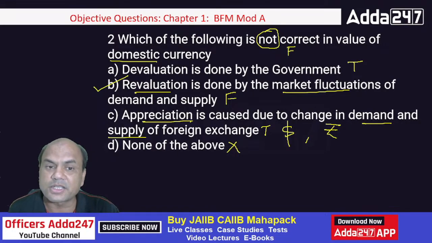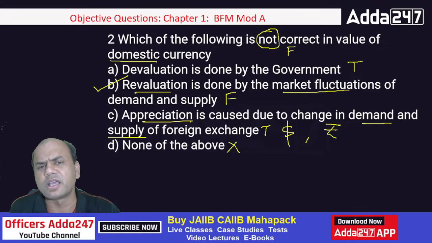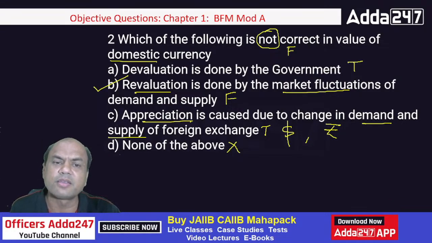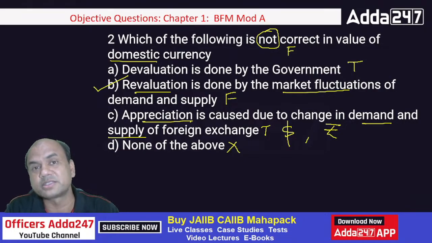In exam, just check if there is some option called as B and C, B and D, A and B like this. Only then check the other options. Otherwise, don't check. Directly, if you see B, you find it correct, move on. We don't have time in exam, isn't it?